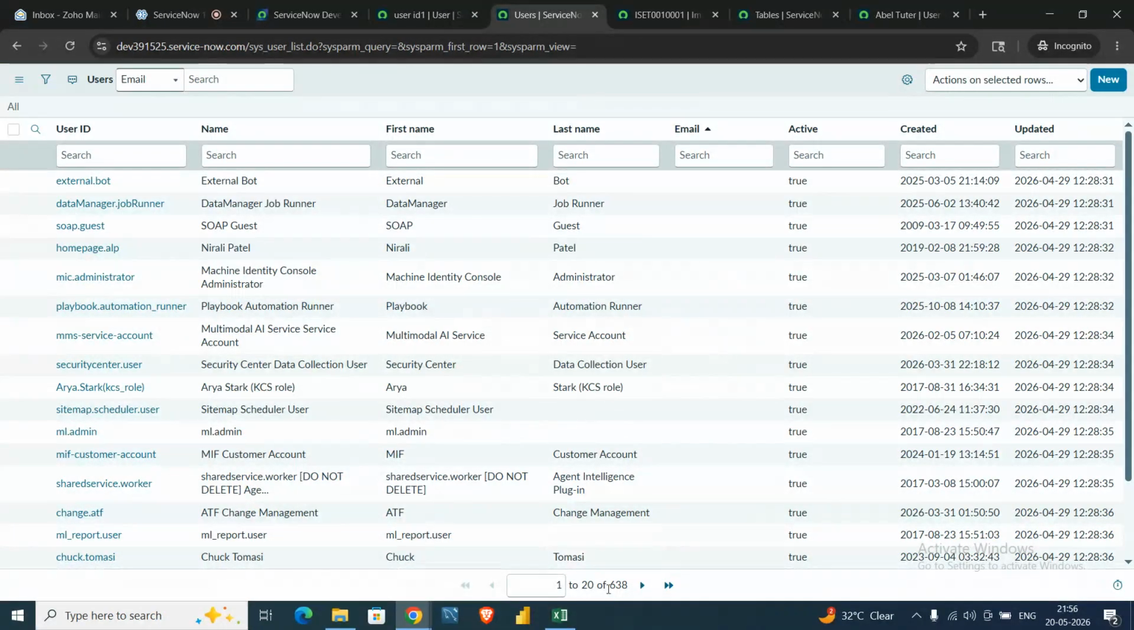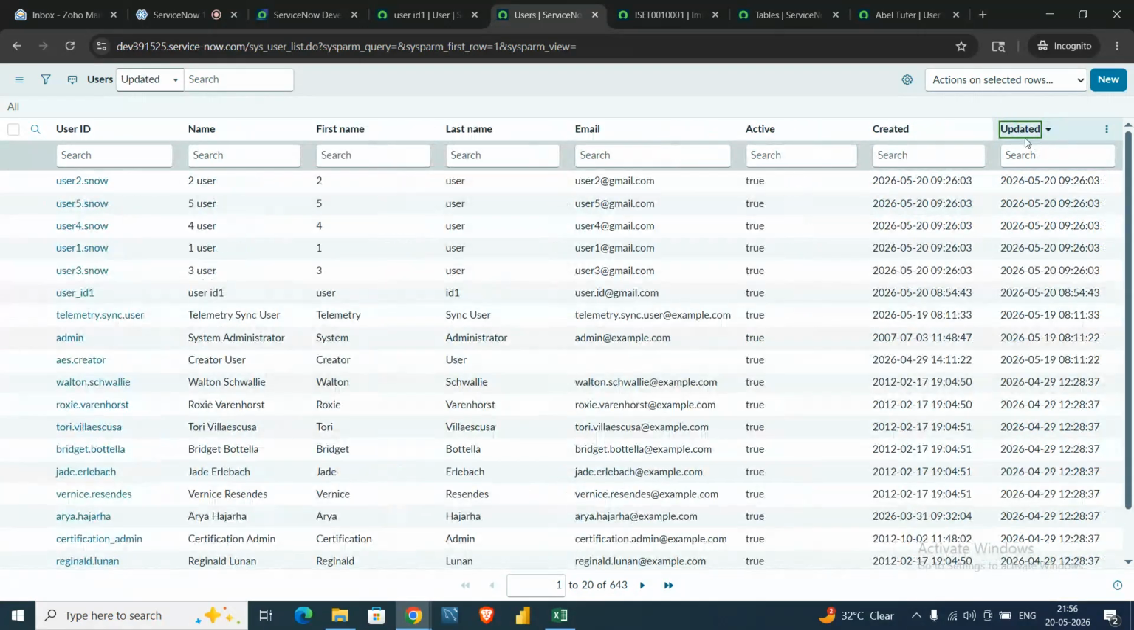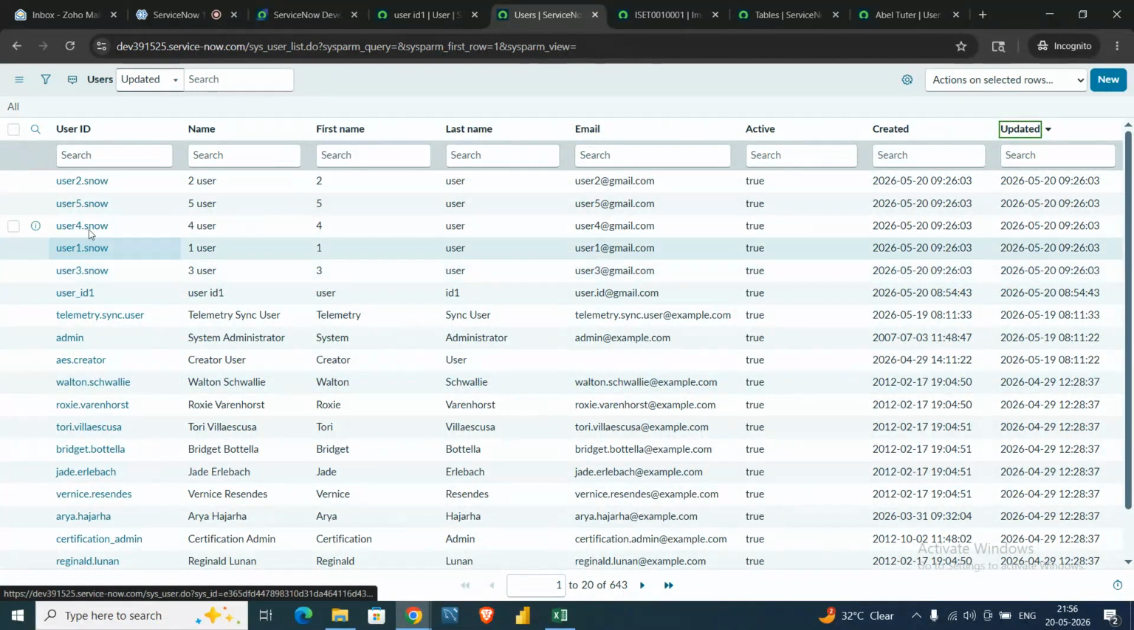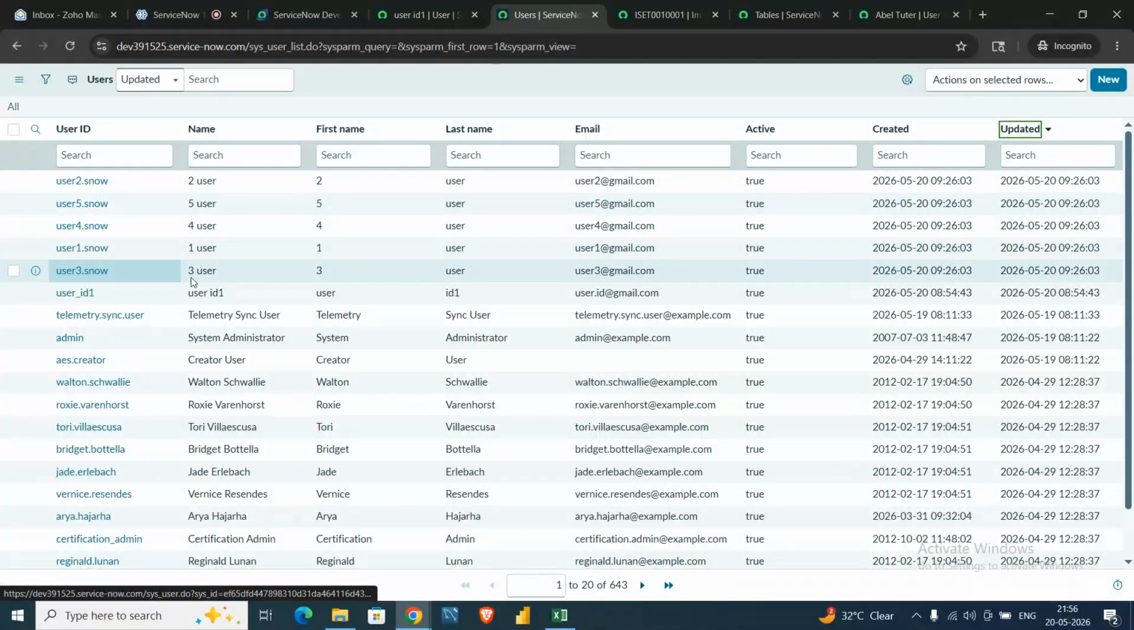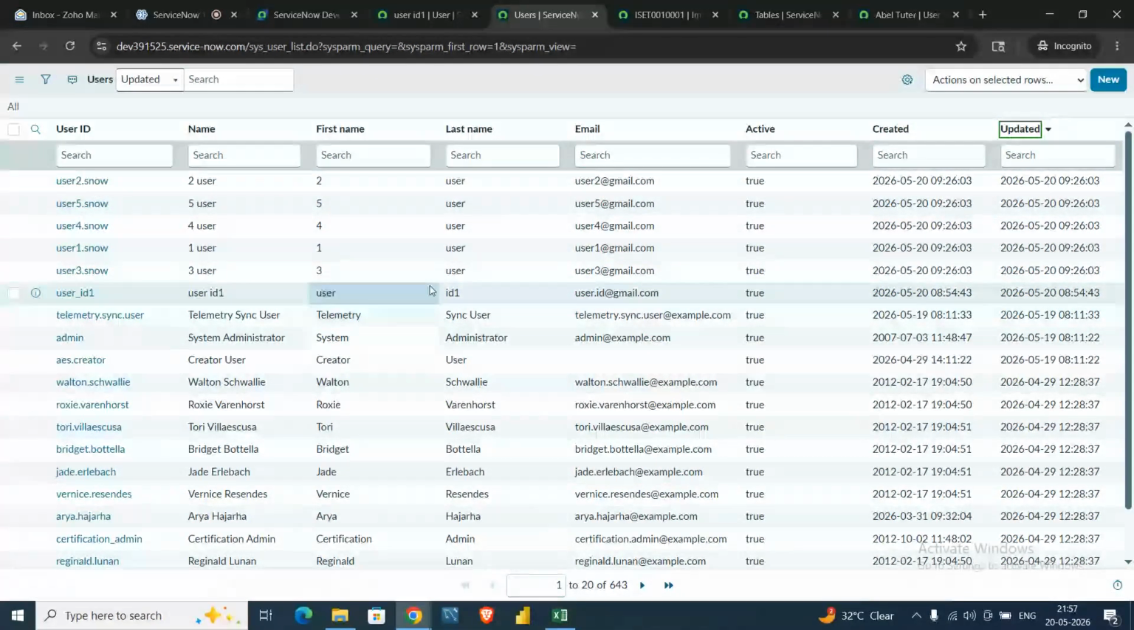Before, we had 638 records in the user table. Let's refresh this page and see whether our records got inserted or not. As you can see, we now have 643 records. Five records have got inserted into our system. These records which are present inside the Excel are coming up here.